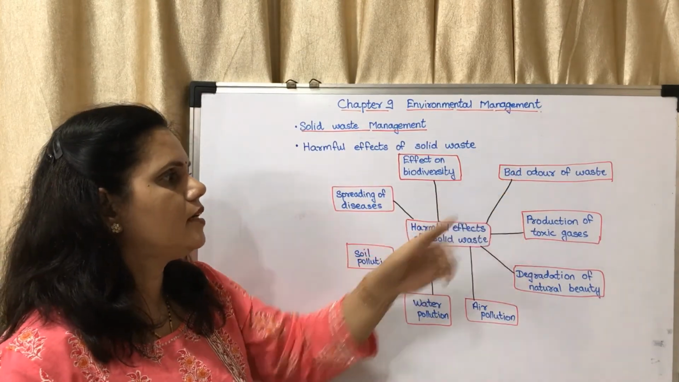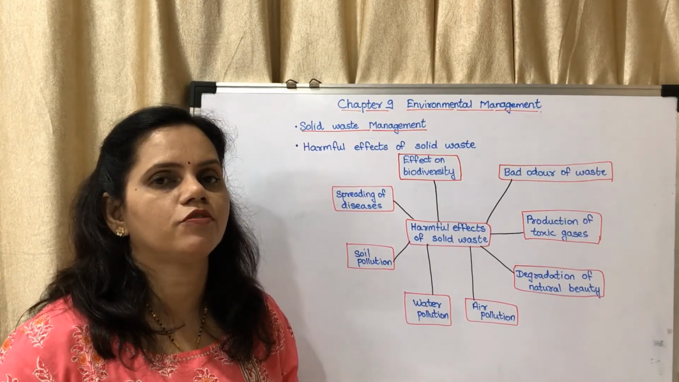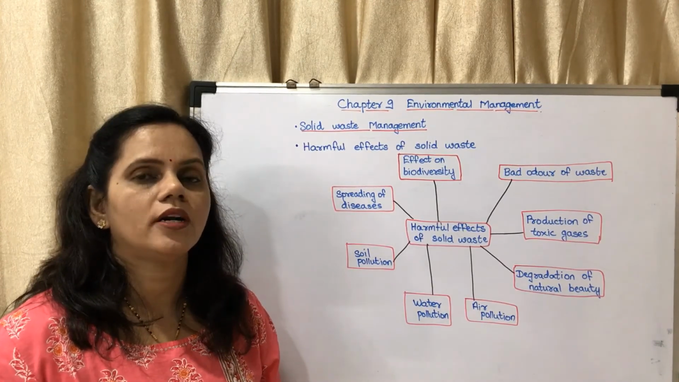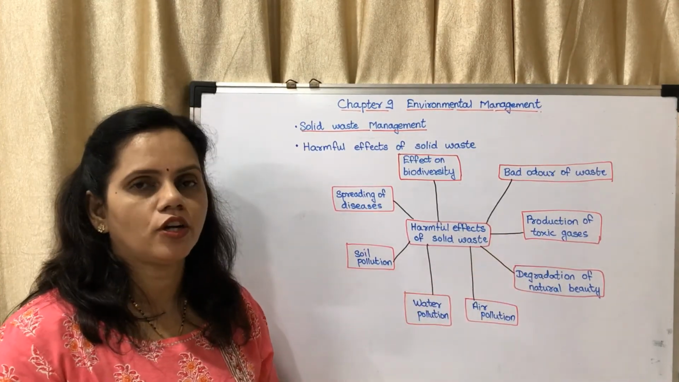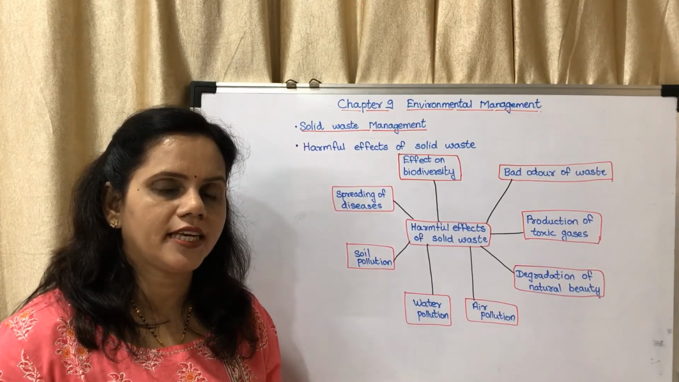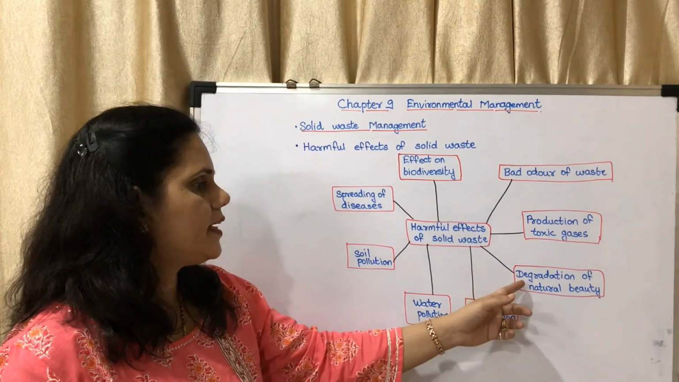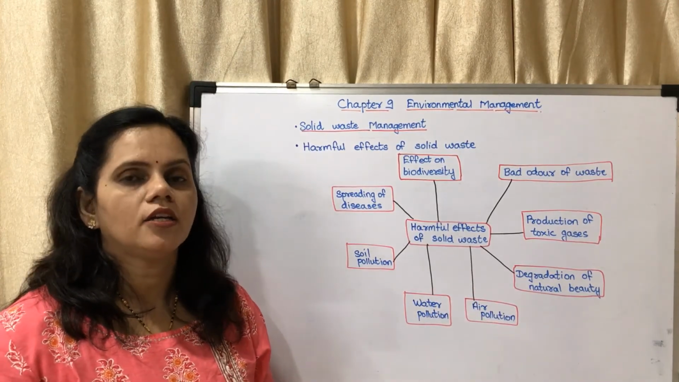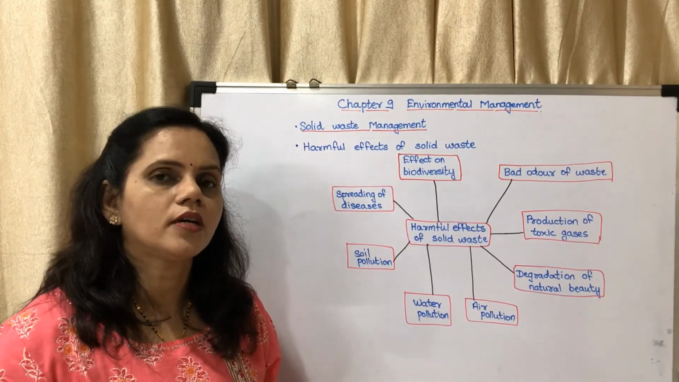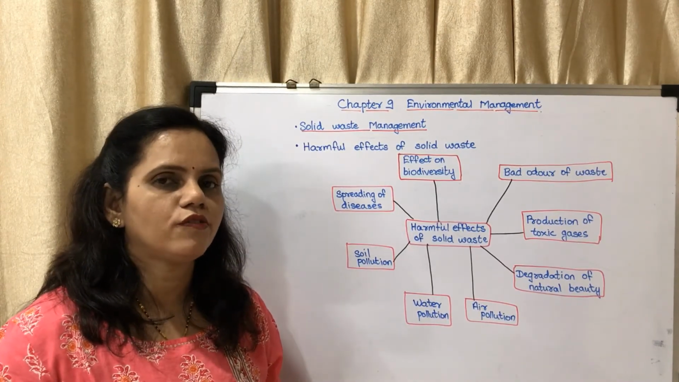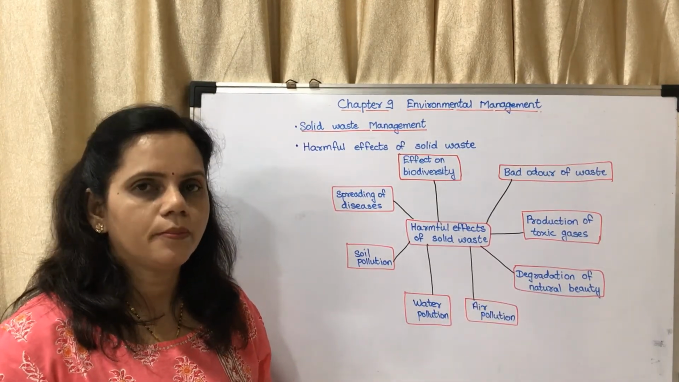We will start from here, about bad odor of waste. That is one of the most important harmful effects. The bad odor. Odor means smell. Bad odor of waste. Second is production of toxic gases. Different types of toxic gases are generated from those harmful waste. Degradation of natural beauty. You know that if the garbage is thrown here and there, it doesn't look clean and tidy. So we don't feel nice if we see it. So it causes degradation of natural beauty.